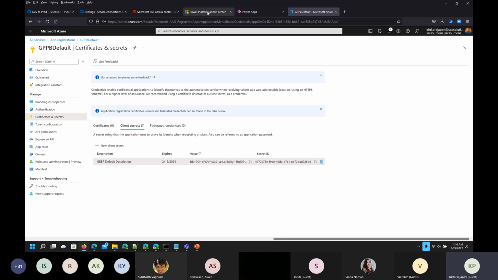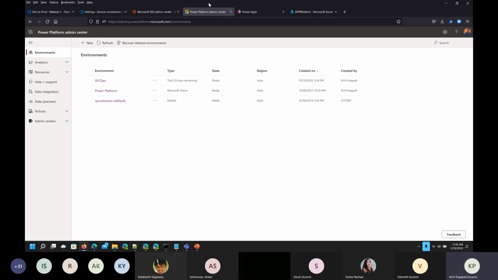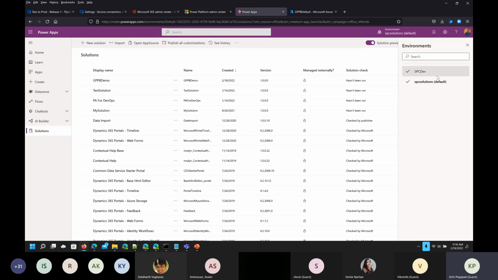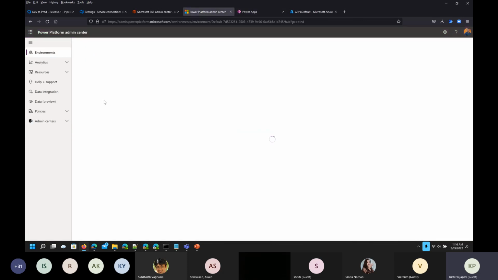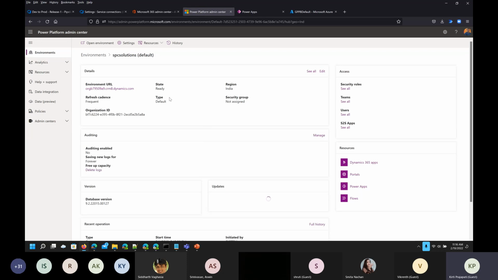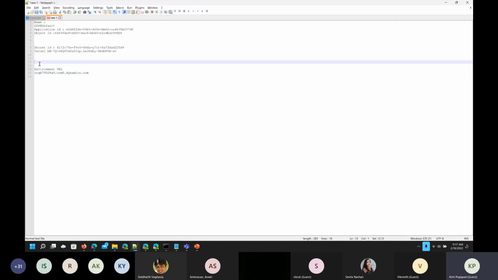Now jump into the Power Apps admin environment. So I'm here, and I'm going to open my default environment first, which will be my source for the Power Apps development. So I'm opening that. Maybe I have already opened that. So you can see here, but I need to copy one more thing. So I'm just opening this, and from here you have to copy this environment URL. So I'm just copying this whole thing and pasting it in Notepad. So I'm just putting this as default environment.